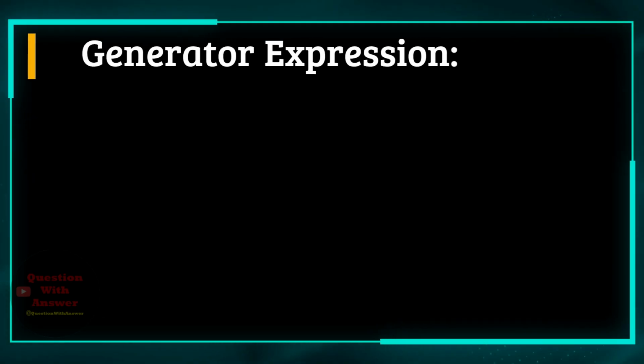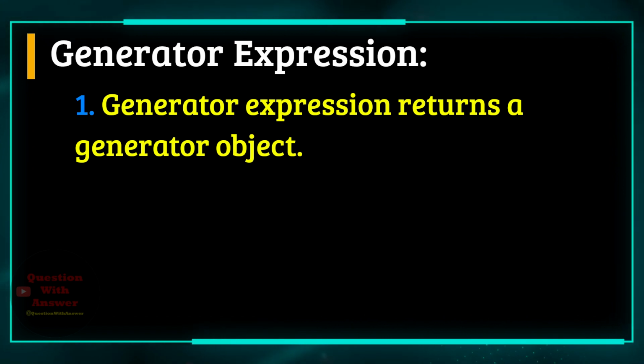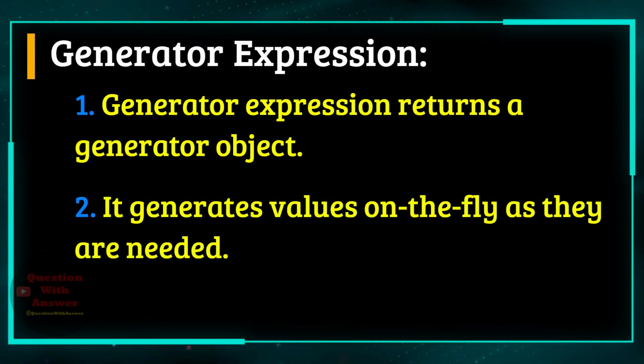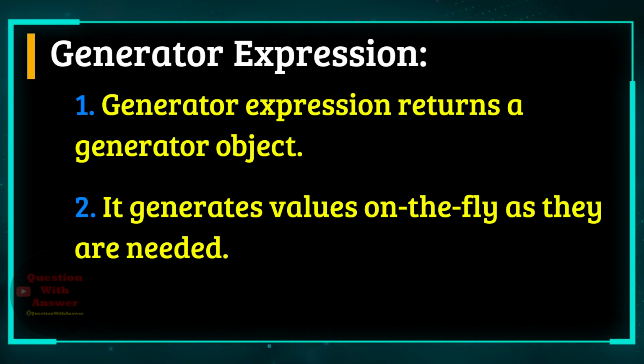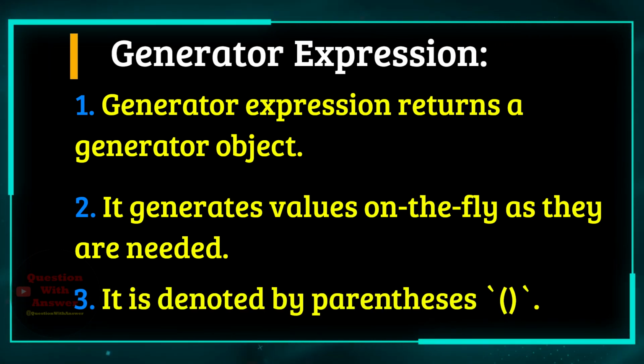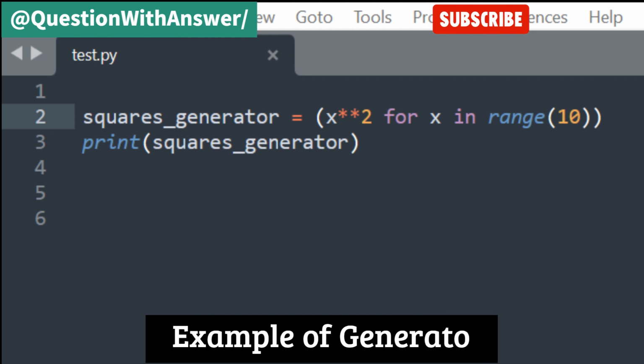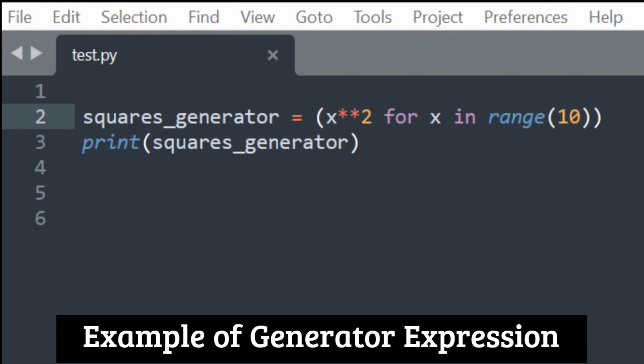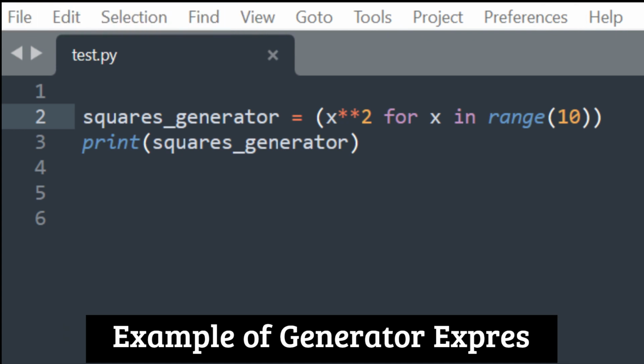Generator expression. Generator expression returns a generator object. It generates values on the fly as they are needed. It is denoted by parentheses. Here is the example of create a list called squares_generator containing the square of each number in the range from 0 to 9 using generator expression.